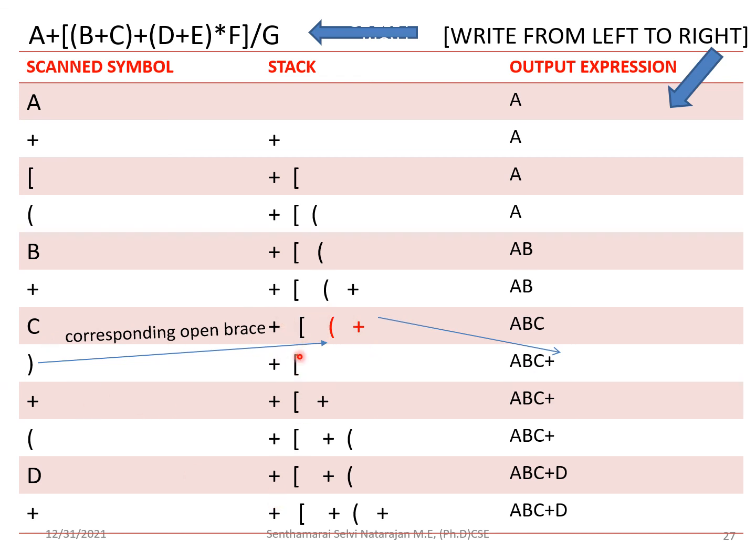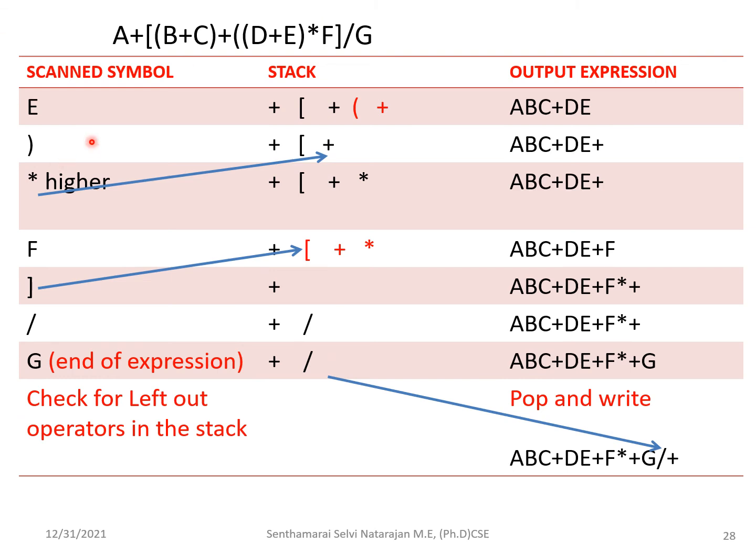Next, the remaining elements are this and this. Going for the next operator, there is no checking for presence, so just place it. And then one open bracket, again place it. Then operand, write it. Then operator, push it. Here it is a brace, so no problem for checking the presence, just write it. Next, E, again you can write here.